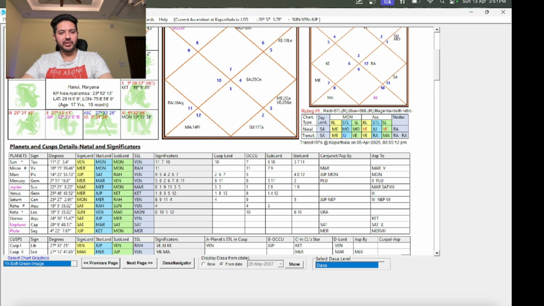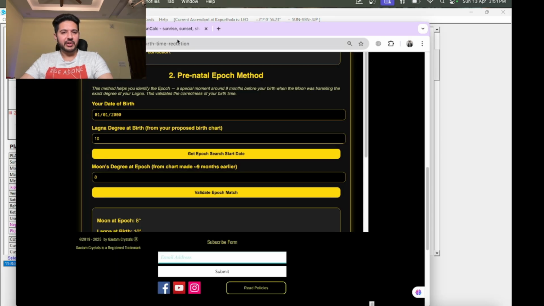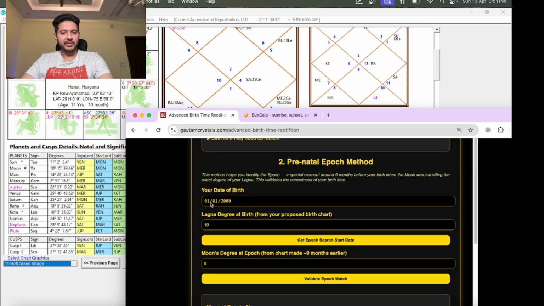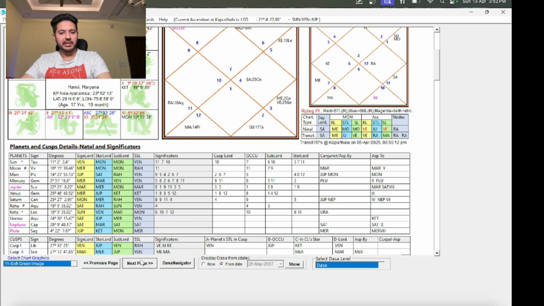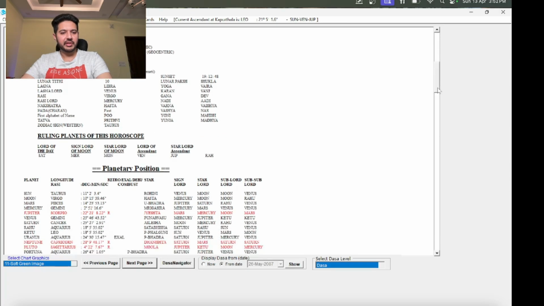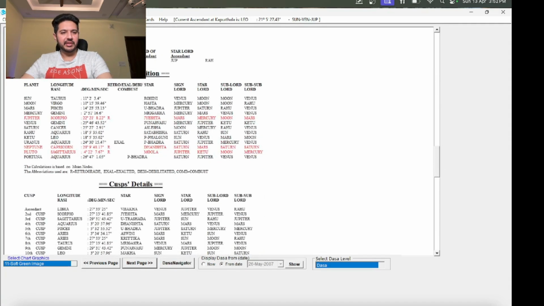For example, this is the chart of a person which I corrected, and this one is highly accurate. And I corrected only by 2 minutes by using the first method that we discussed right in the beginning of the video. Now, with regards to the epoch method, what you have to do is put down this detail right here. For example, in this one, you'll be entering 26th of May and the year is 2007, and the Lagna degree at the time of birth, and this is to be found from here in this KP software. So Lagna degree is 27 degrees of Libra.